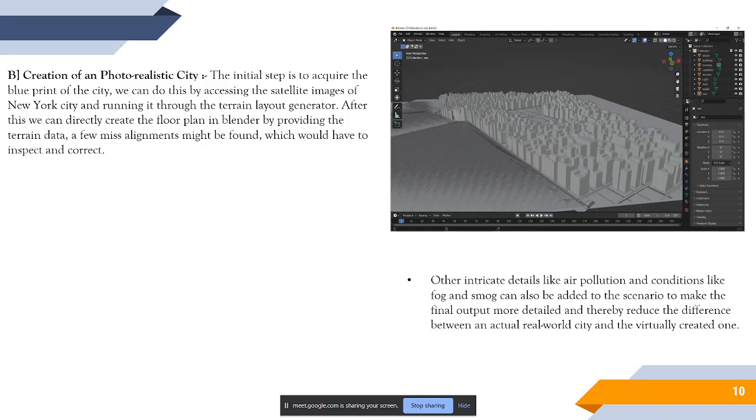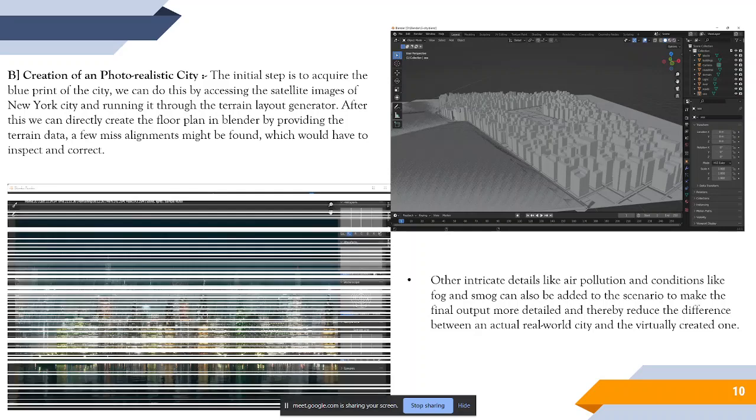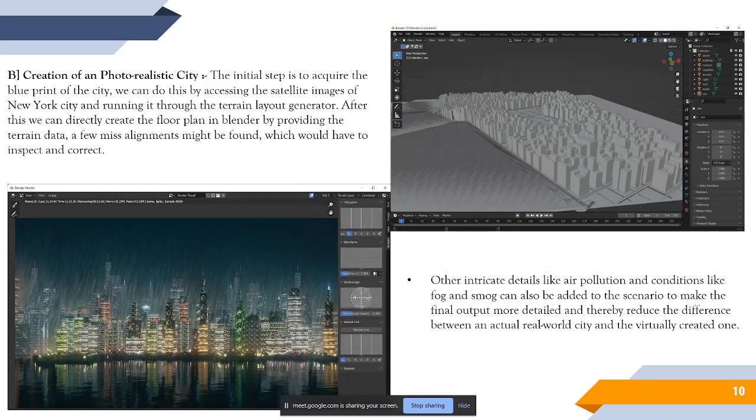We try to collect data on what building materials are normally used in New York City. How is the weather over there? How is the extent of pollution in the city? And finally, after all that is done, this is the final rendered image that we get.